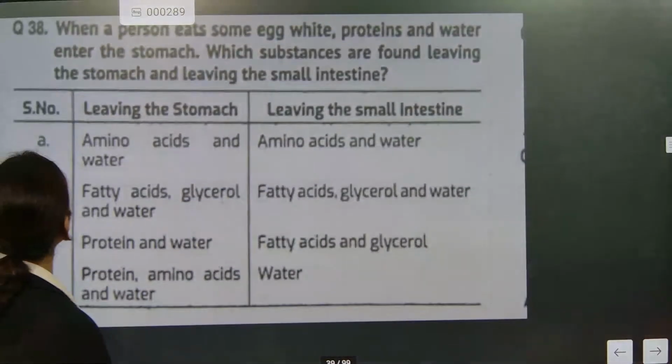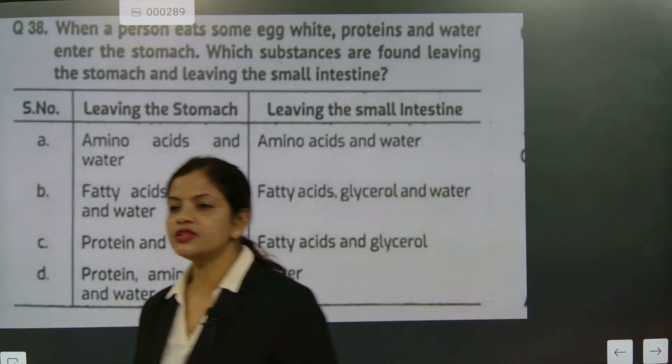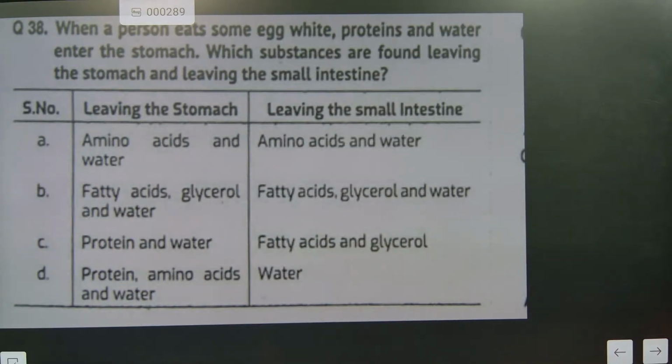Come on, answer question 38. Answer question 38, please. Boys, Sanjay, you can talk afterwards also. Please, can you do this?